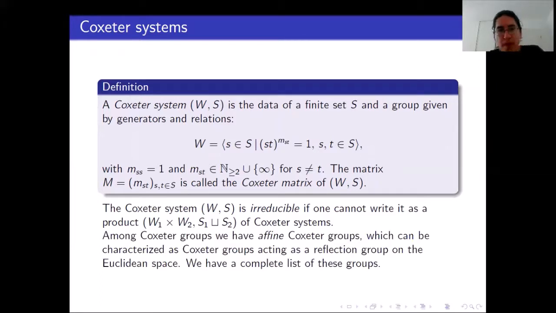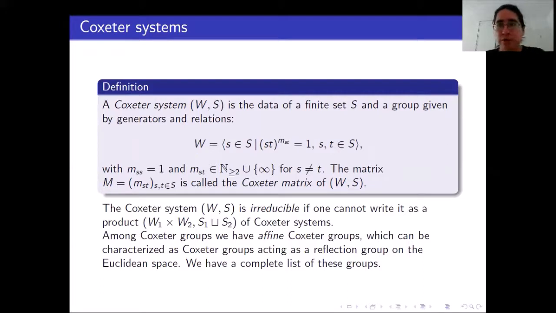Okay, among Coxeter groups, we have affine Coxeter groups, which can be characterized, for instance, as Coxeter groups acting as a reflection group on the Euclidean space. More precisely, they act properly, cocompactly, and the fundamental domain is a simplex. But, well, they behave nicely as reflection groups on the Euclidean space.